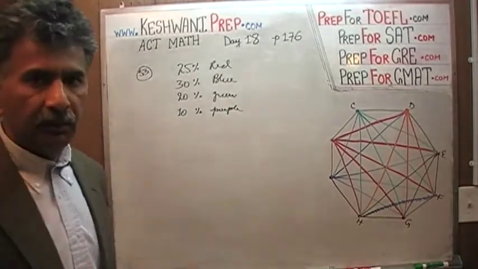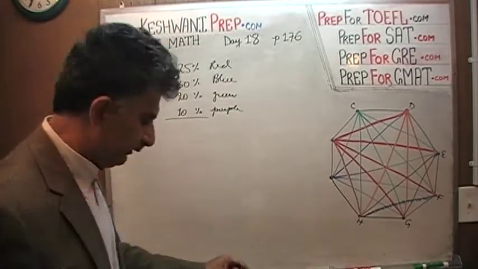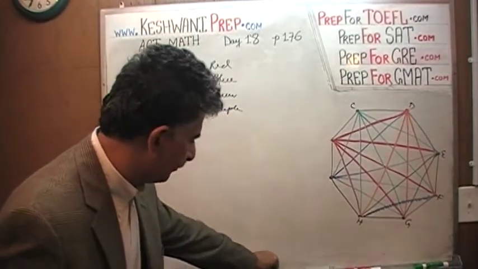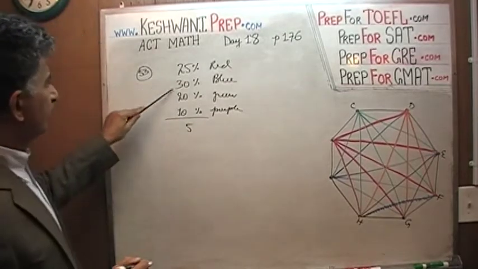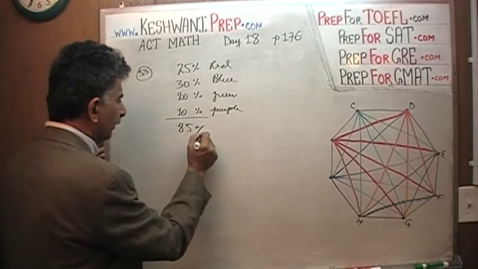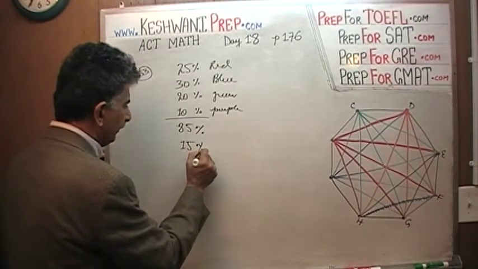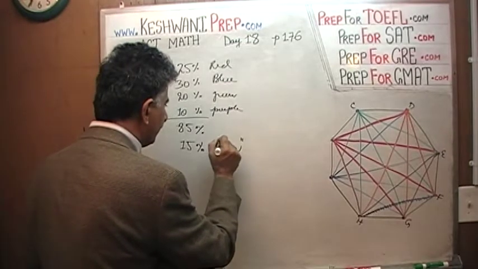happens to be purple. Let's add them up. That's all the colors that were mentioned. Let's add them up and see what it adds up to. We have a 5 here. Then we have 2 plus 3 is 5. 5 plus 2 is 7. 7 plus 1 is 8. That's 85%. What about the remaining 15%? The remaining 15% is what we lump together under the category of other.